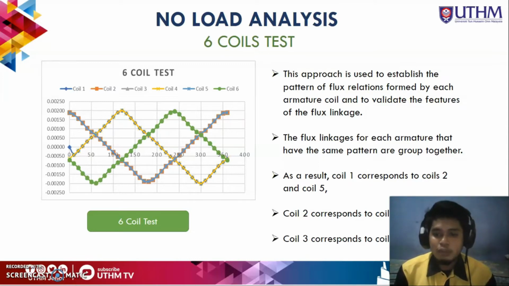In my study, coil 1 corresponds to coils 2 and 5. That means coil 2 and coil 5 have the same pattern. Coil 2 corresponds to coils 1 and 4, which means coil 1 and coil 4 have the same pattern. Coil 3, as said earlier, and coil 6 share the same pattern for the 6 coil test.